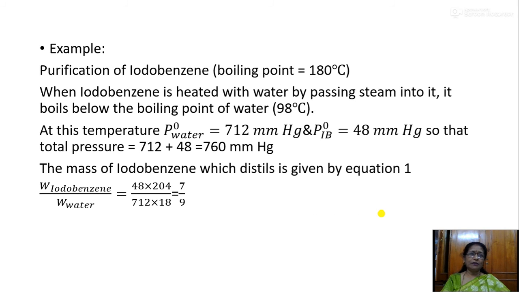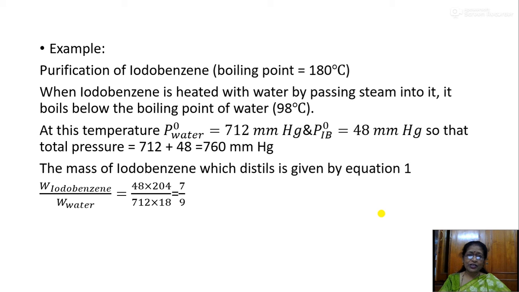For example, purification of iodobenzene, whose boiling point is 180 degrees centigrade. When iodobenzene is heated with water by passing steam into it, it boils below the boiling point of water, at 98 degrees centigrade.